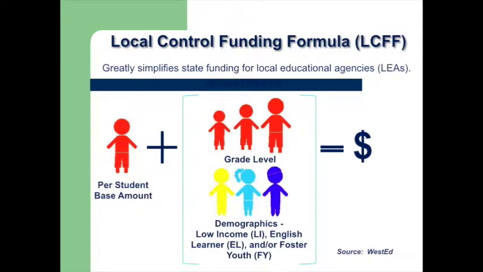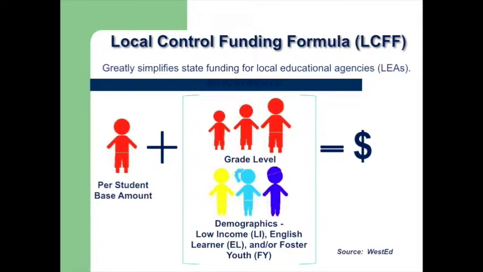The Local Control and Accountability Plan is an outcome of the way that funding has changed for schools in California. In 2013, Governor Brown worked with the state legislature to create a new formula for providing funds for public schools across the state of California. Prior to 2013, funding was provided to schools in a revenue limit model and categoricals. At one point, there were over 30 categorical programs that school districts had to implement.